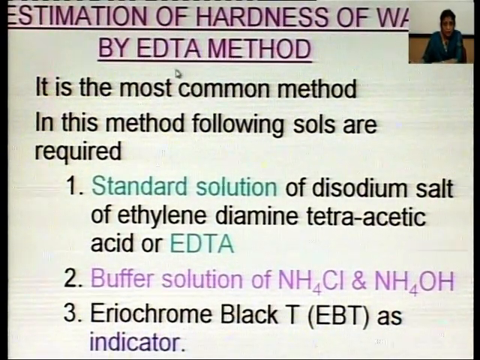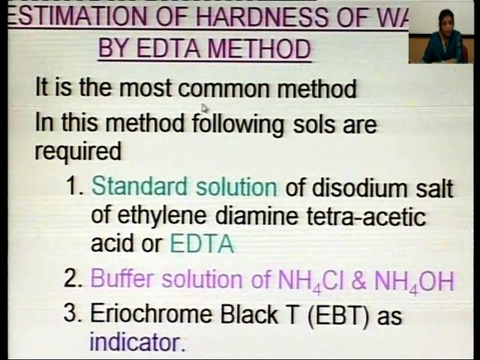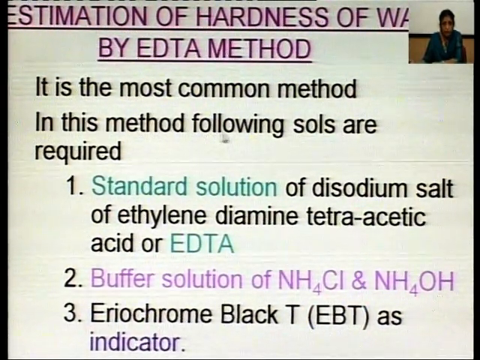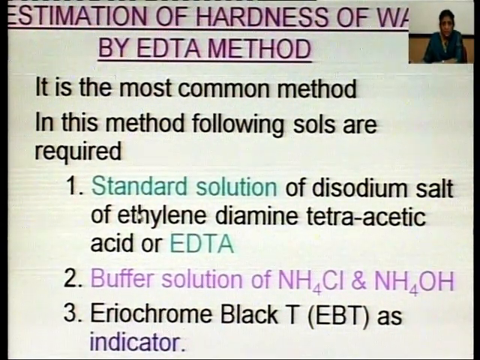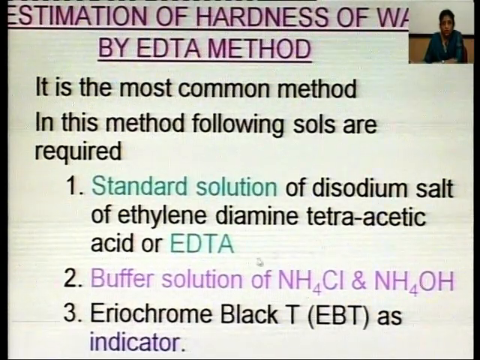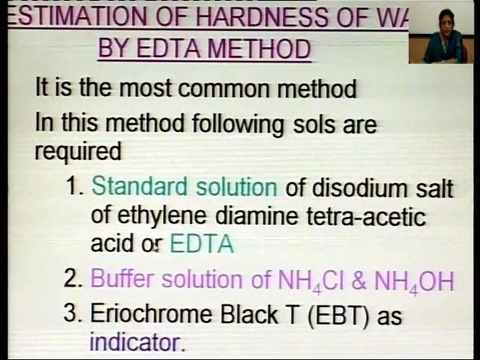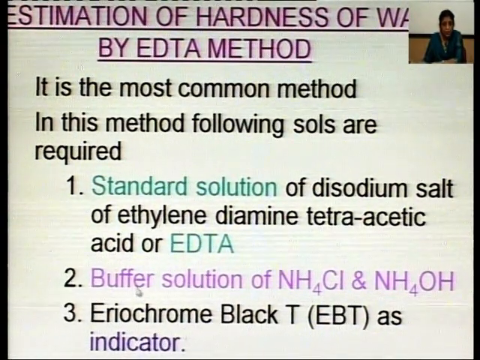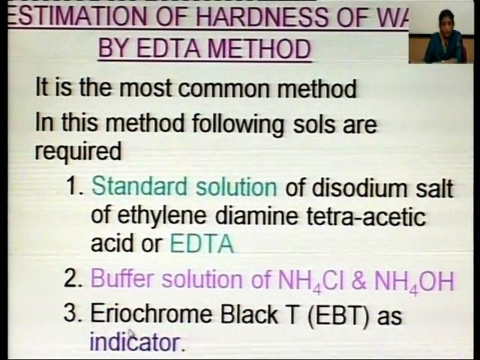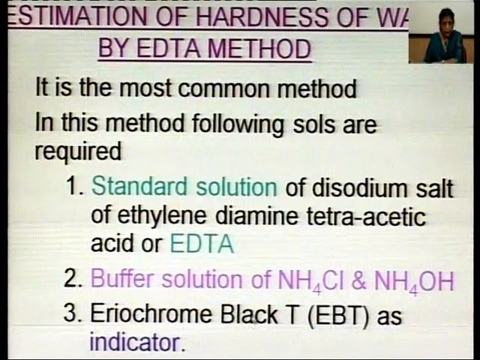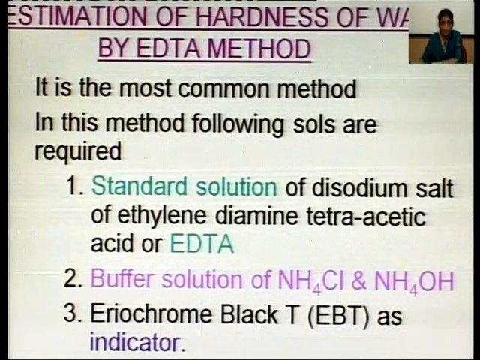So, what is EDTA? We will discuss just now. Let us have a look on this method. It is the most common method. In this method, following solutions are required. We require these three solutions. Number 1, standard solution of disodium salt of ethylene diamine tetraacetic acid, commonly known as EDTA. Number 2, buffer solution of ammonium chloride and ammonium hydroxide. Number 3, indicator Eriochrome Black T, commonly known as EBT.